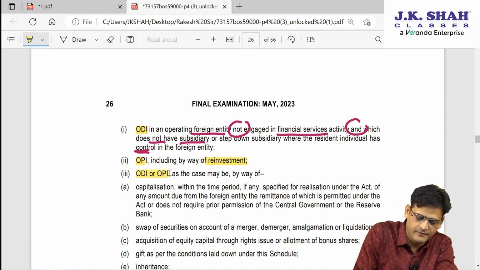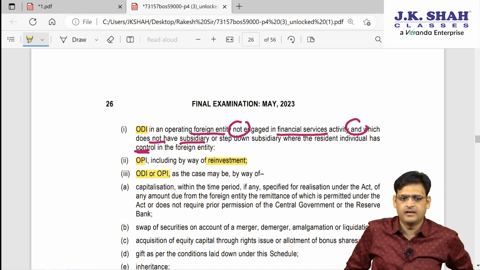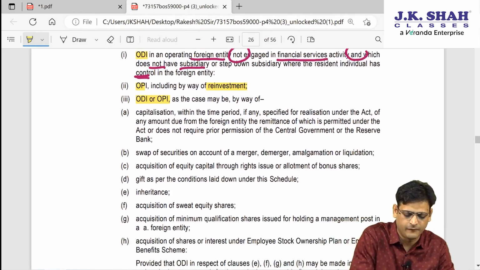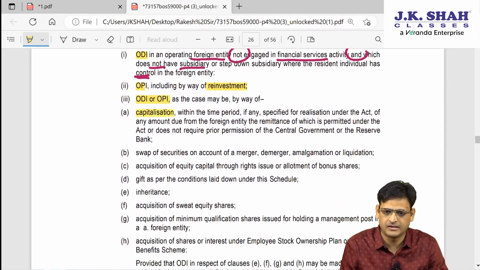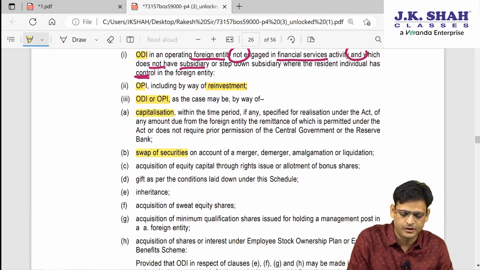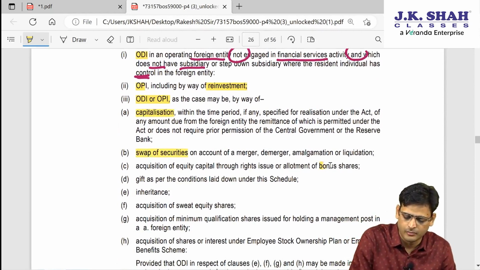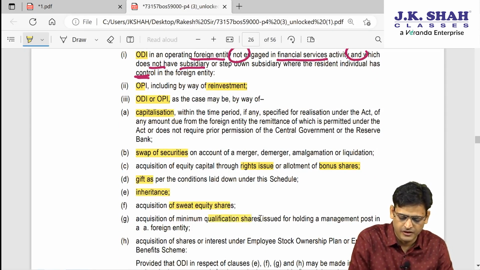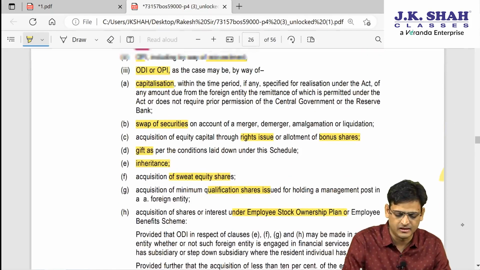If they are doing it by way of ODI and OPI, then this is allowed in the following way: they can do capitalization, swap of securities, bonus shares, right shares, gift, inheritance, sweat equity, qualification shares, ESOP. So these things they can do.